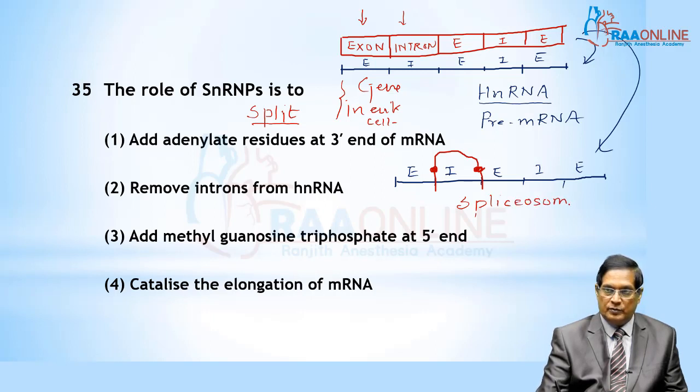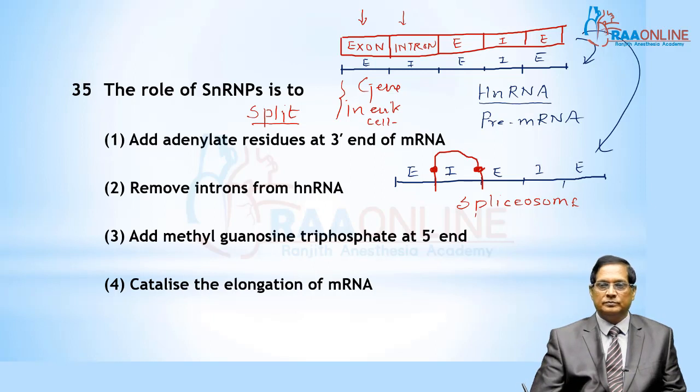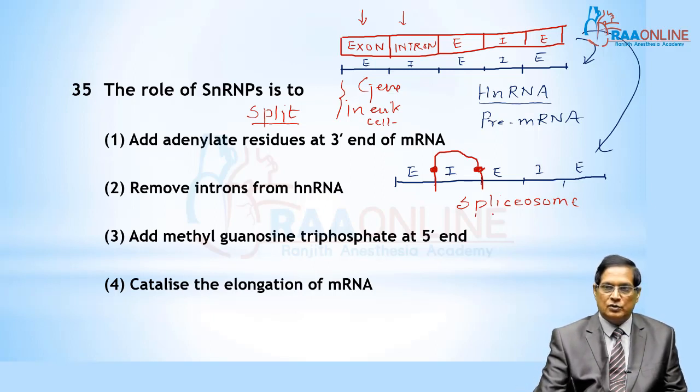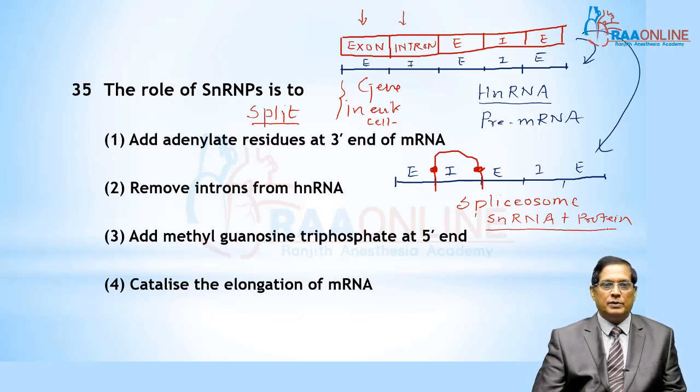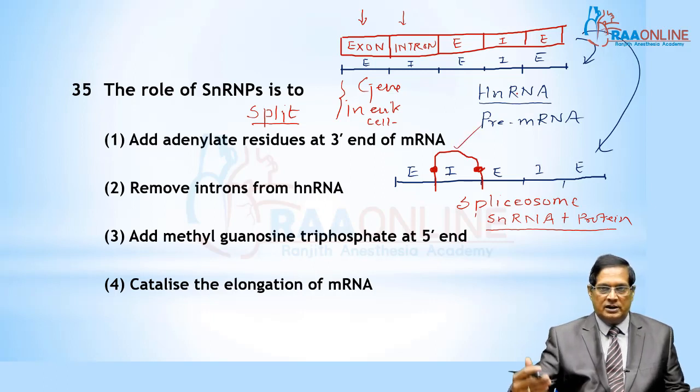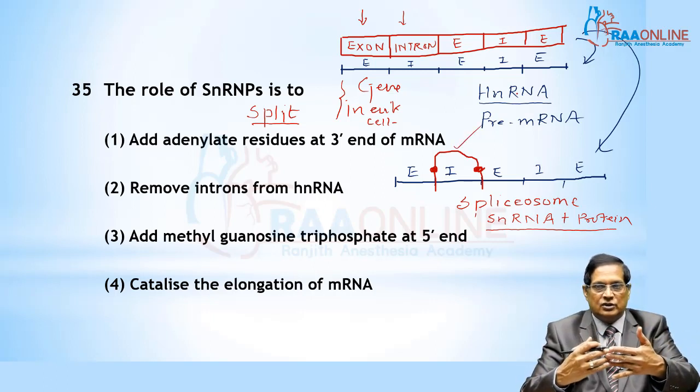Introns are removed by spliceosome, and spliceosome consists of snRNA, that is small nuclear RNA, plus proteins. Spliceosome consists of snRNPs, so snRNPs remove introns and connect exons.